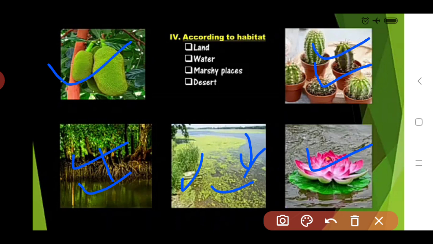Deserts means places where the earth surface is covered by sand. So according to this habitat or place, these plants are also classified.